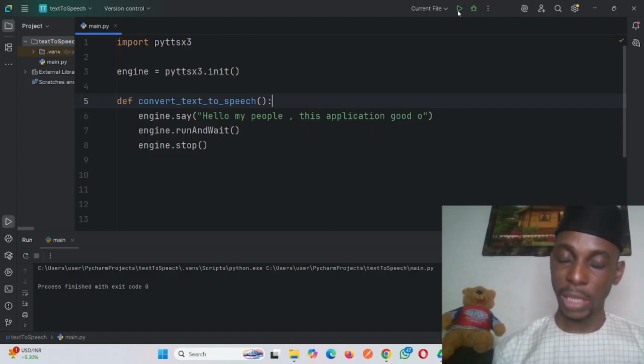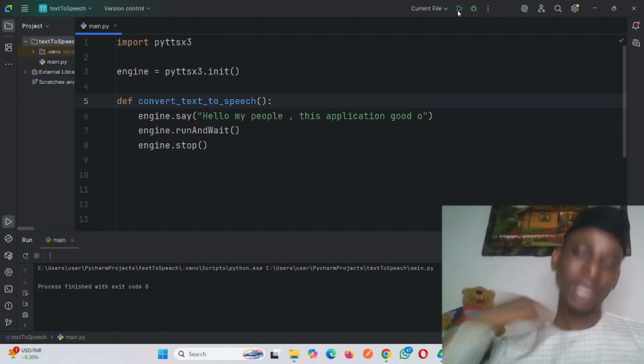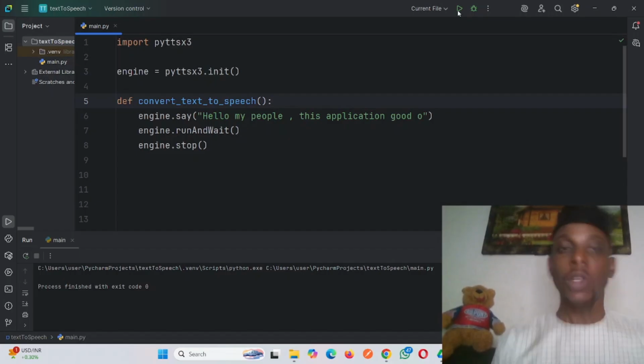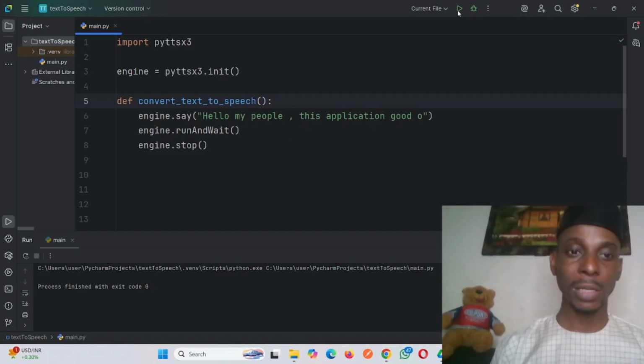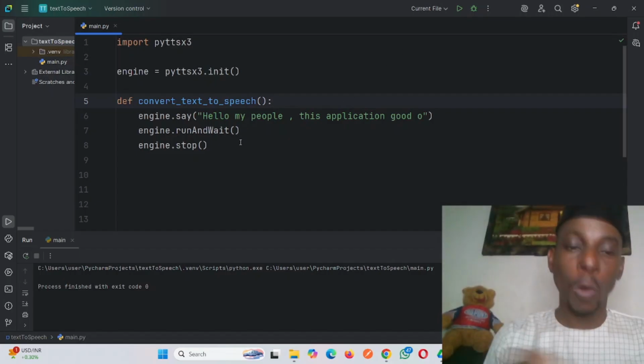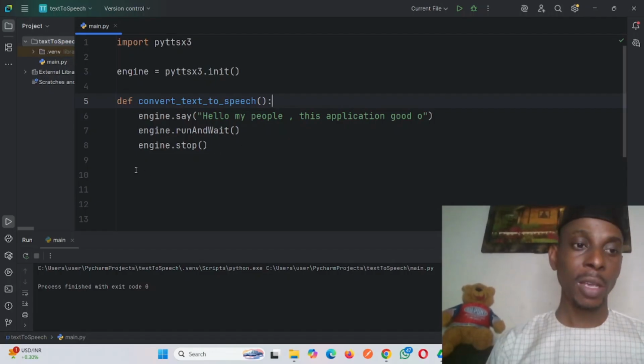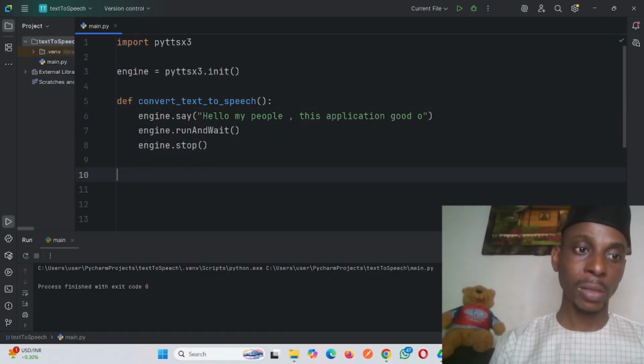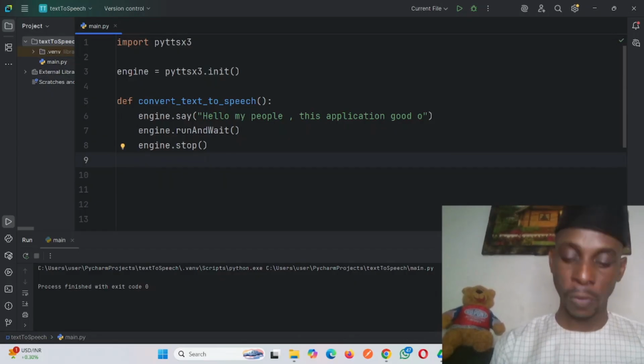See, it did not speak, because I don't want it to start speaking as soon as you run the application. It doesn't make sense that you just open a website and something starts talking when you haven't done anything. So the function helps you control that. Only when the function is called will it speak. But for now, because we are working on this video, we'll call this function in this document.